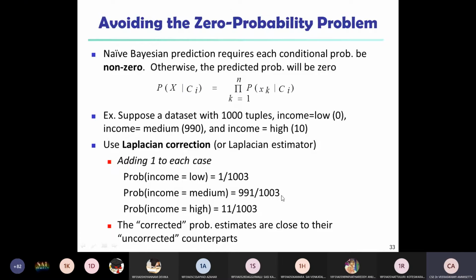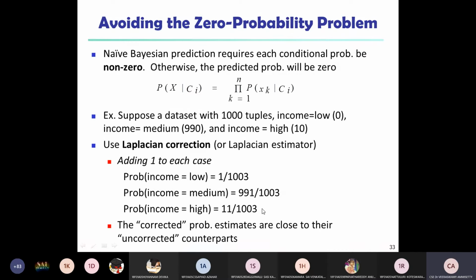So this is called corrected probability. Because we take the estimated data, based on the estimated data, we can use the Laplacian correction process. The probability should not be zero, so in those cases we can use some estimated value. Suppose that we have taken the estimated values, so we add for each and every case, and then automatically the probability is calculated. So that is called corrected probability.